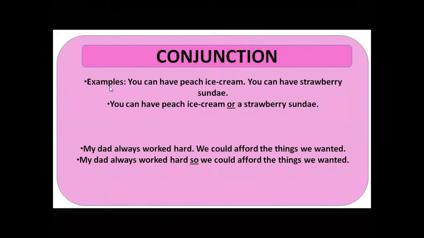You can have peach ice cream. You can have strawberry sundae. These are two different sentences. Here you can join them using or. You can have peach ice cream or a strawberry sundae. In this way, the message is combined together.